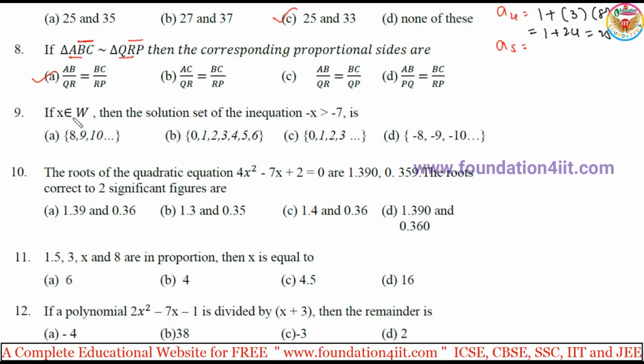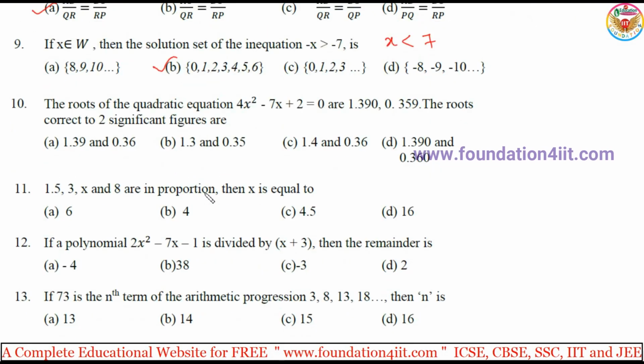And ninth one. If x belongs to whole numbers, then the solution set of the inequation minus x is greater than minus 7. If you multiply both sides with minus 1, then greater than becomes less than, right? So x is less than 7, and whole numbers. Less than 7 means only 6, 5, 4, 3, 2, 1, and also 0, because of the whole numbers. So B.